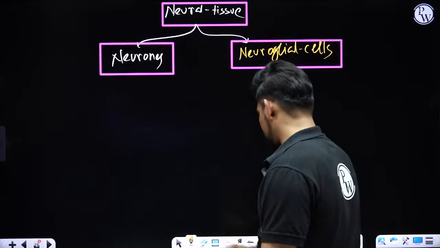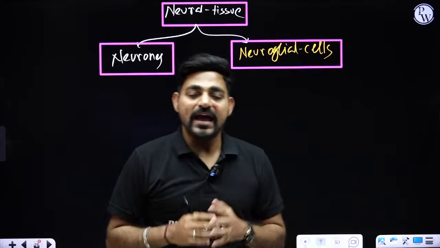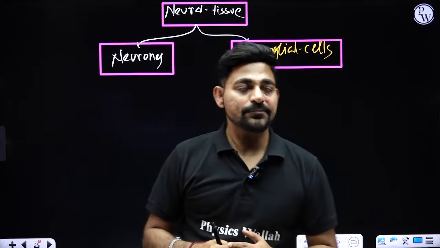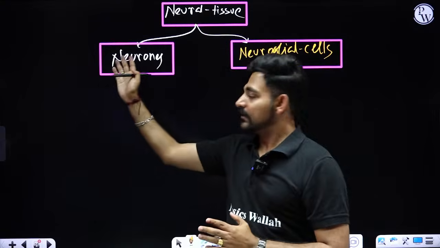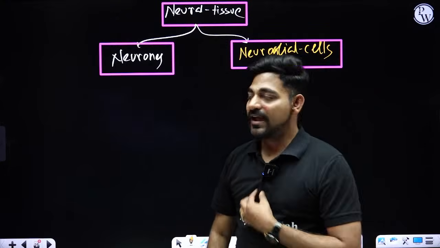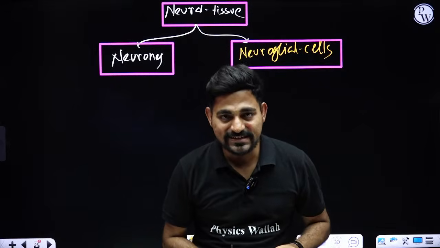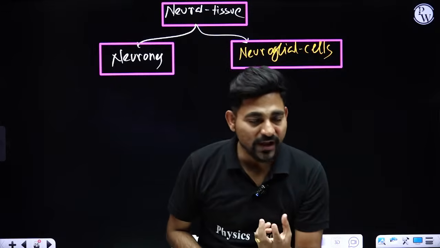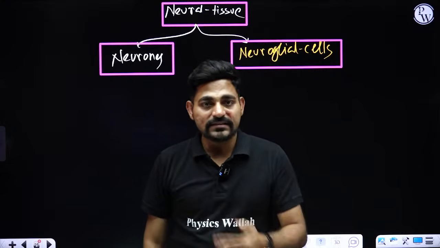What is the difference between neuron and neuroglial cells? One is acting as the insulator, that is neuroglial cell. They are providing nourishment, they are repairing damaged part of your nerves, and these neurons are responsible for receiving the signal. We call them stimuli or stimulus, and conducting the signal inside your body.